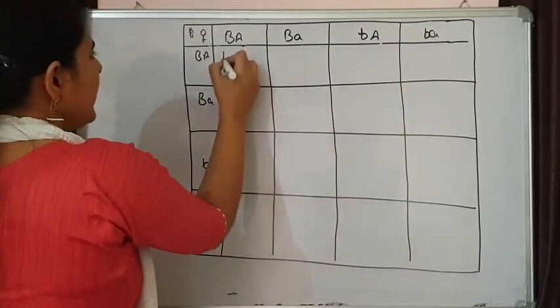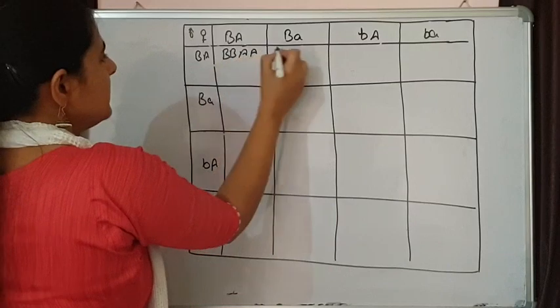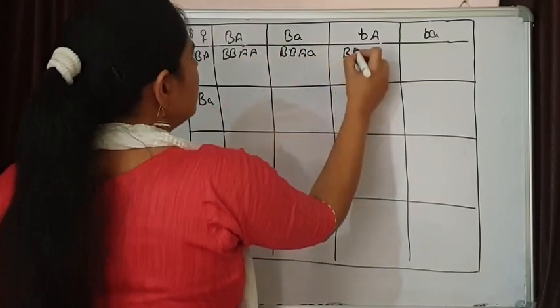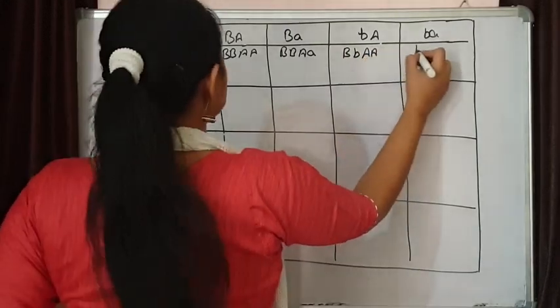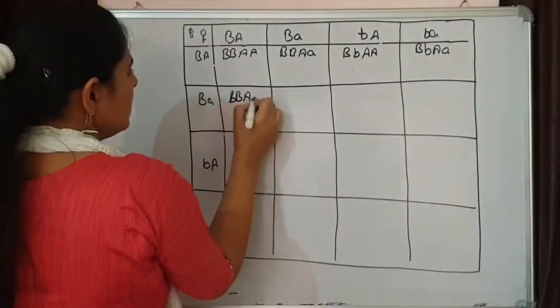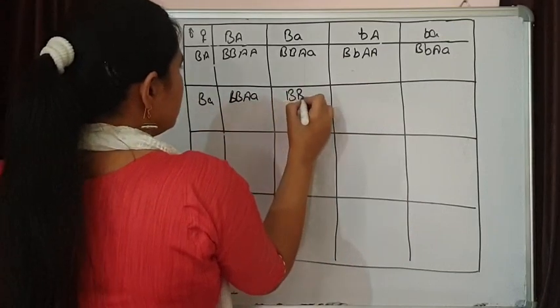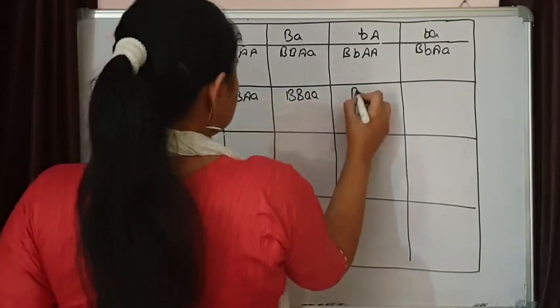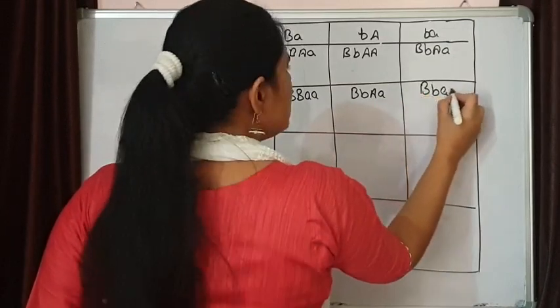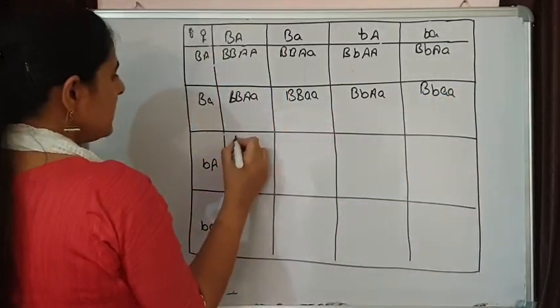So let's write down the combinations. These are the combinations that are going to form from here.